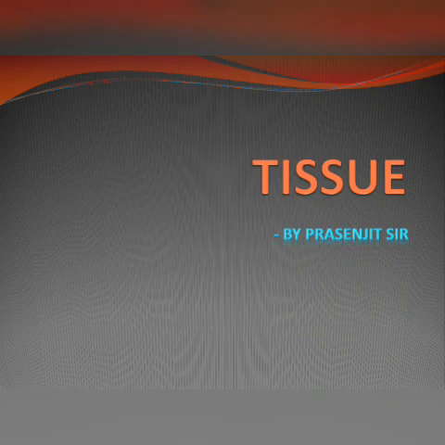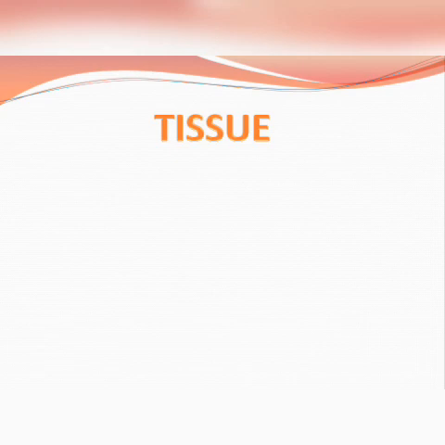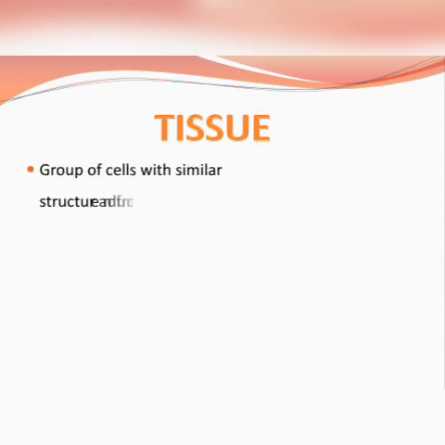Everyone. Today we'll be studying the topic on tissue. So, to understand tissue, first we have to understand the definition of tissue. Tissue is a group of cells with similar structure and function. Now, these cells have a common origin and their structure is similar, and they also perform a common function together. So such group of cells are known as tissue.